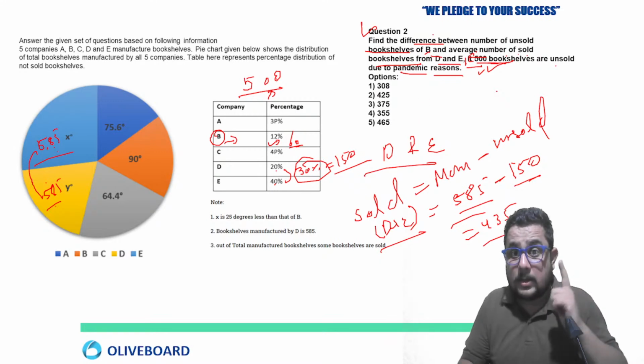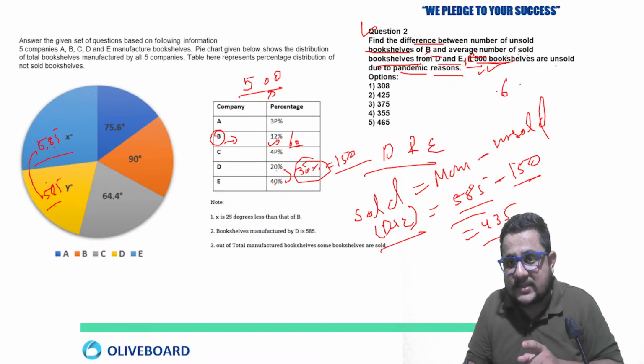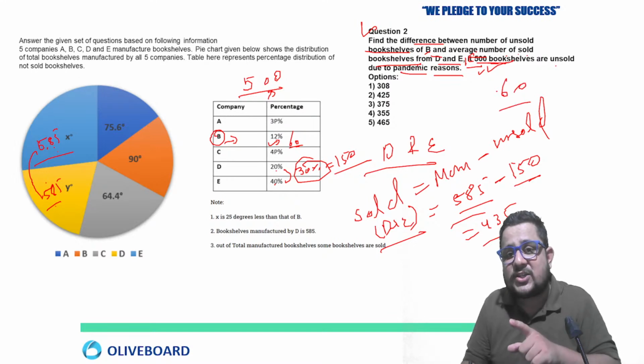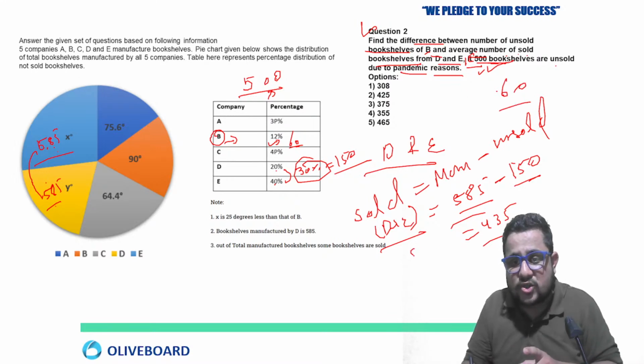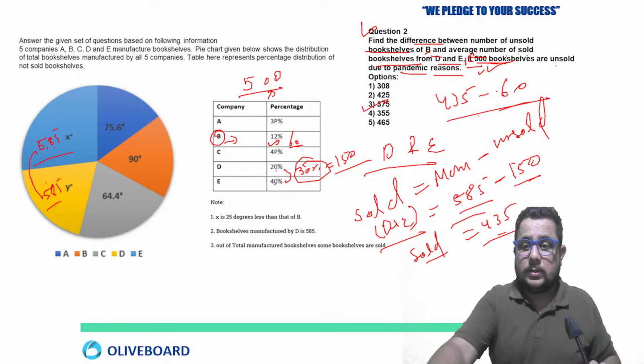Just remember, find the difference between the unsold bookshelves from B. So from B, 60 unsold, and the average of the sold from D and E. So average sold from D and E is 435. So 435 minus 60 is going to be 375, right? So this is your answer.